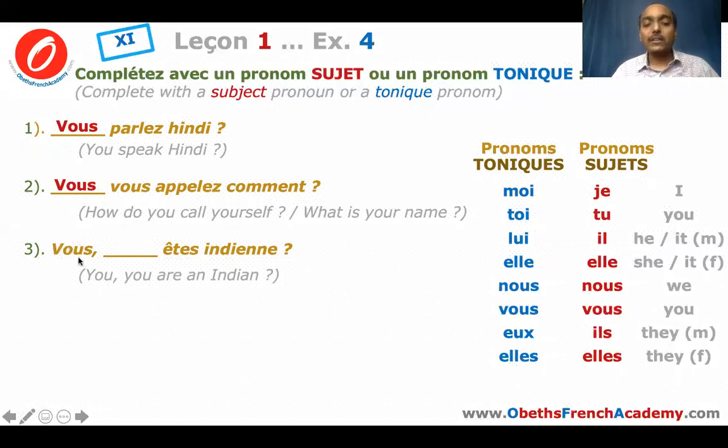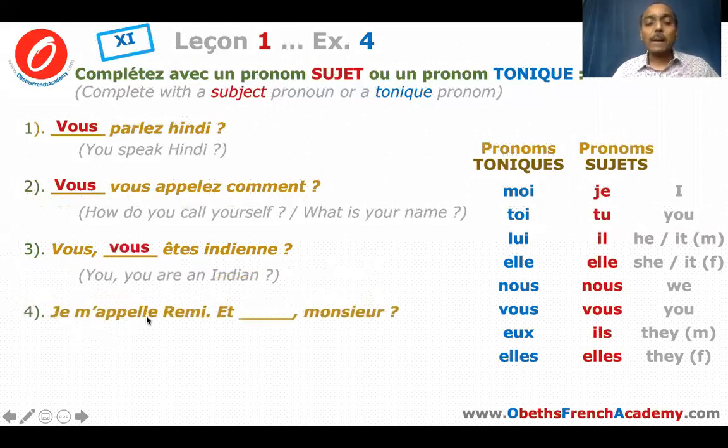But did you see, a subject pronoun is placed near the verb, a tonic pronoun is placed near the subject. So since this dash is meant for a subject pronoun, and since the verb is a very important irregular verb, être, when the subject is vous, your present tense of être is êtes. Vous, vous êtes indien. You are an Indian.